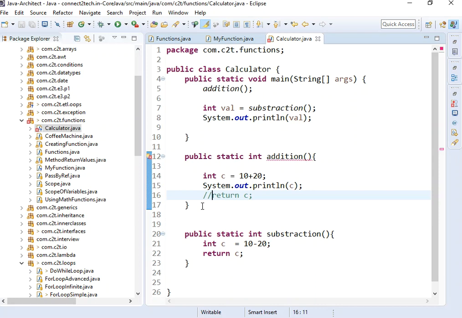Yes? Clear now? Is it clear? Where is it not clear to you?